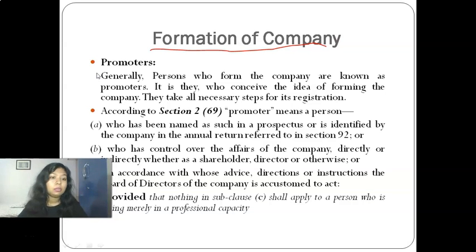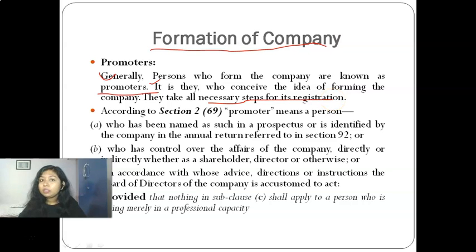Starting with the promoters. It's written here: generally persons who form the company are known as promoters. That I had already told you. Promoters can be one or more than one. It is they who conceive the idea of forming a company, and they take all necessary steps for its registration, meaning the incorporation of the company.